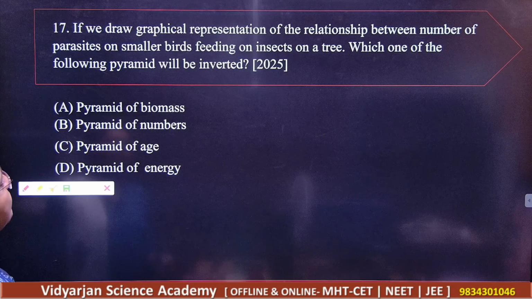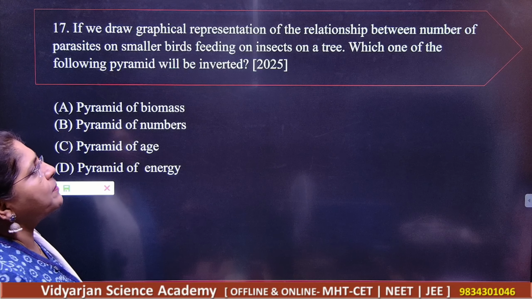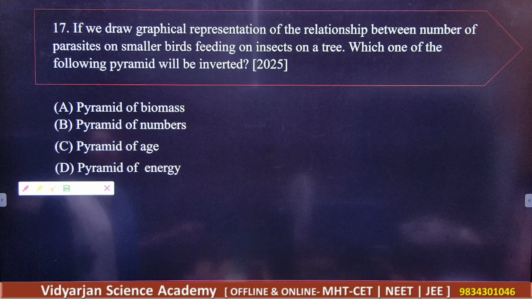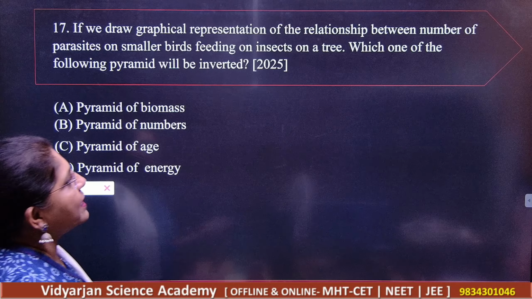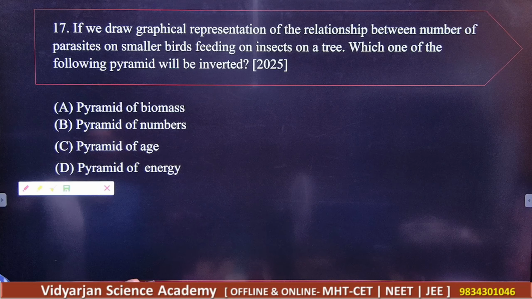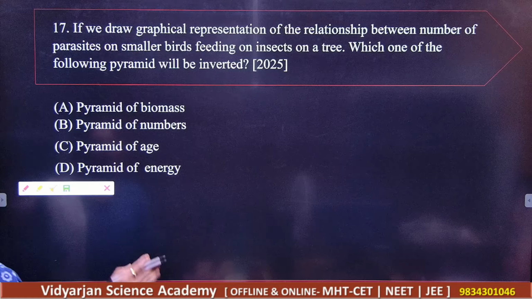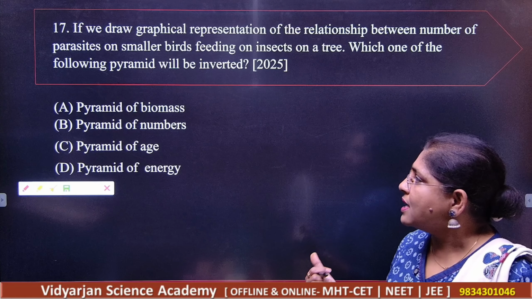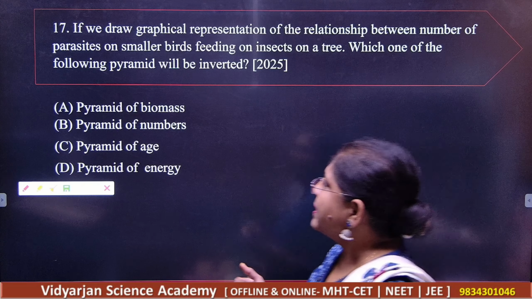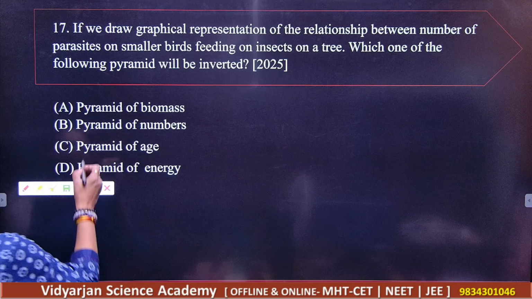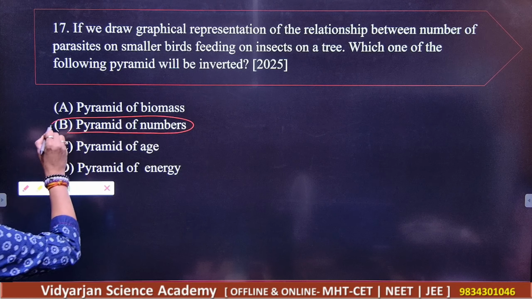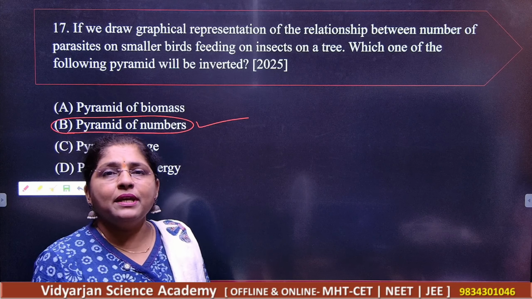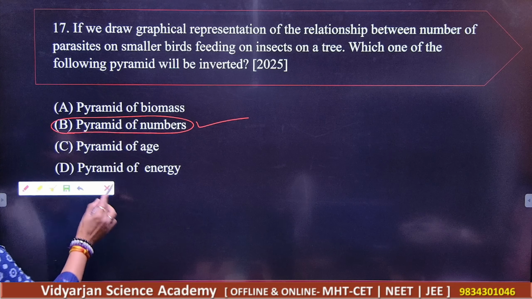Next, if we draw the graphical representation of the relationship between the number of parasites on small birds feeding on insects on a tree, which of the following pyramids will be inverted? Pyramid of biomass, second is pyramid of numbers, pyramid of age, and pyramid of energy. So of course, pyramid of numbers. Note down for question number 17, B is the correct answer. Next.